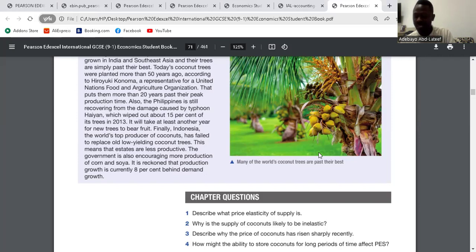And the last question, they said, how might the ability to store coconut for a long period of time affect PES? We said one of the factors that affects price elasticity of supply is the spare capacity. So you have to store them. One of the factors that can influence PES is the ability to store goods, your spare capacity. Producers that can store goods can respond quickly to price changes. If it is impossible to keep stocks, the supply will be price inelastic. So coconut, if they cannot keep coconuts, whatever the price is, the supply will still be price inelastic. But if they can keep it, the supply will be price elastic. Is it clear? Yes. Shall we move on?